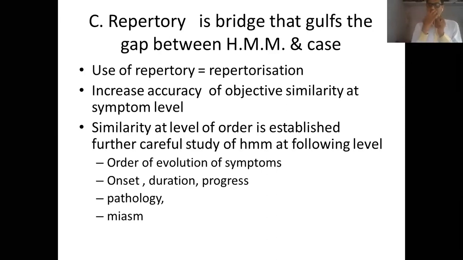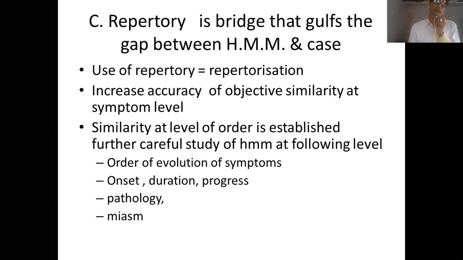For example, if there is inflammation, a drug like arsenic, a drug like lac acid will go to the level of gangrene, but drugs like aconite and ferrum phos will limit themselves only up to the stage of inflammation. So all these things have to be carefully evaluated and studied at the level of materia medica. And similarly, we are also going to carry this study at the level of pathology.